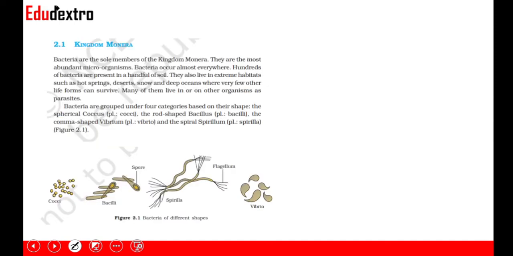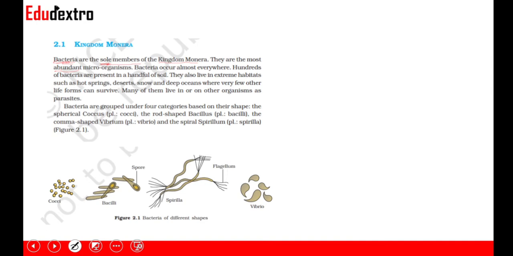So, let's start with Kingdom Monera. Bacteria are the sole members of the Kingdom Monera. So over here, the words sole members are very important. Bacteria are the sole members of the Kingdom Monera, which means the entire Kingdom Monera consists of bacteria only. They are the most abundant microorganisms. Yes, this we know, very common. And bacteria occur almost everywhere.